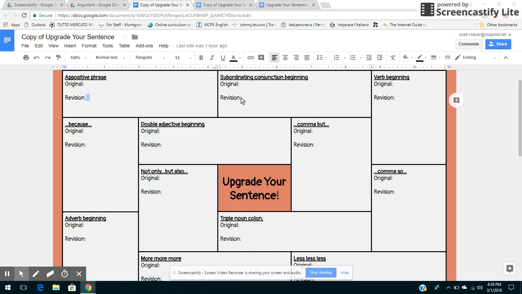And so we all know writing is hard, but this gives kids a very pragmatic way to sort of plug and play, where they can copy and paste their original and then rewrite a revision right underneath of it. And so, it's not that you have to have all these boxes all the time and everything, but this is a good reference for kids, and it's a good way for them to push themselves stylistically.